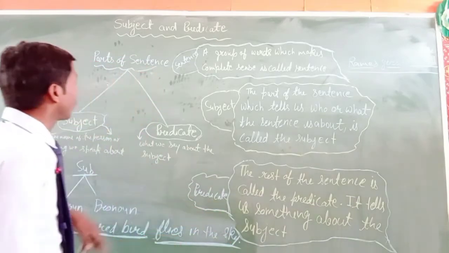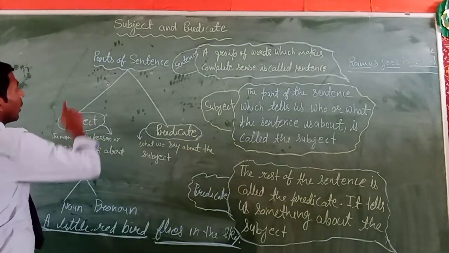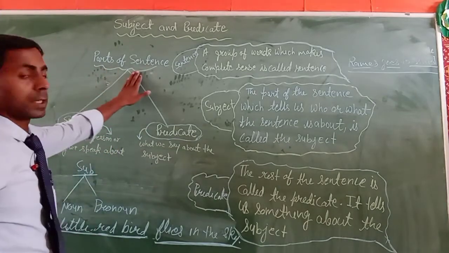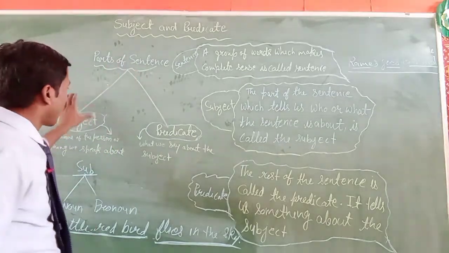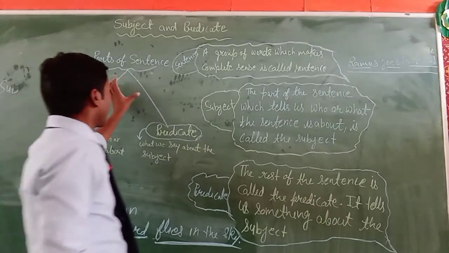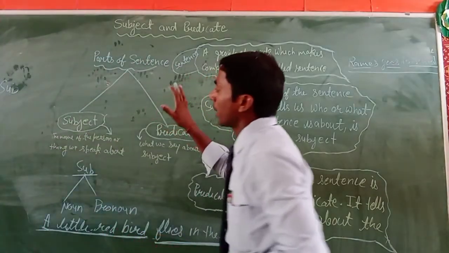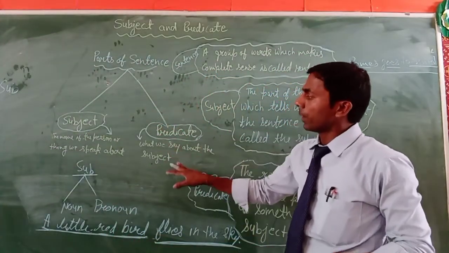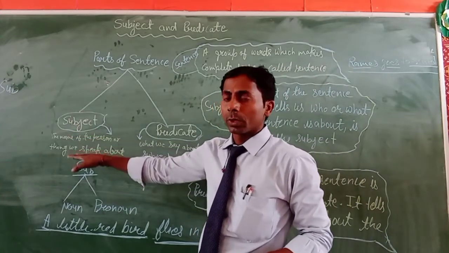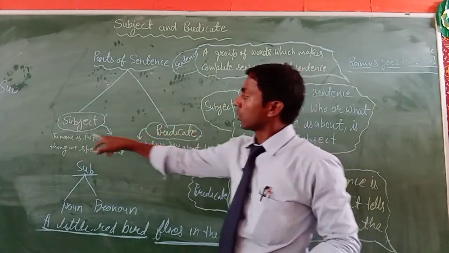Clear? And also you have to make a graph of the parts of the sentence. You also draw a line, make a graph like this, and show some examples below this chart.